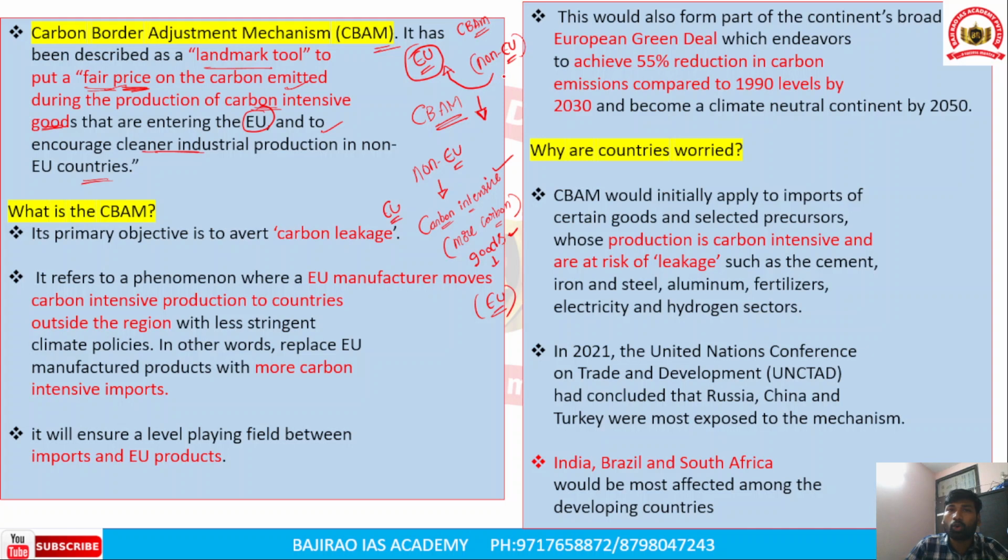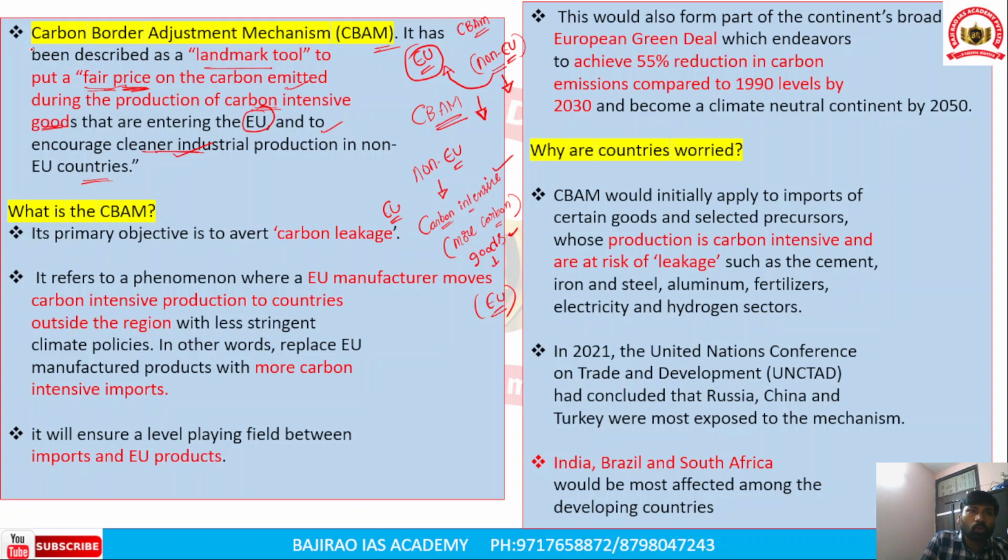So therefore, in order to enhance exports into the European Union markets, the non-European Union countries may adopt less carbon intensive production methods, or they may use renewable technologies. So it is also a tool to encourage cleaner industrial production in non-European Union countries.